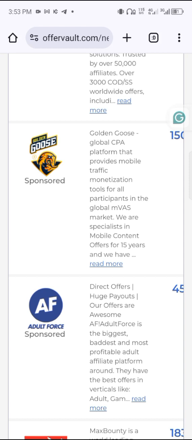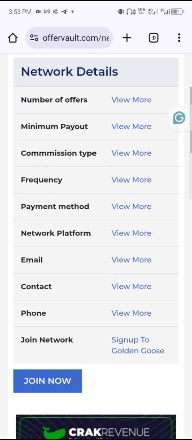So let's register with Golden Goose, and after that we are going to CPA Group also. If you check your browser, you see Golden Goose is very common. Some of you might have come across this Golden Goose on your social media or your browsers. So just click on it, Golden Goose. I love it because I use it a lot.